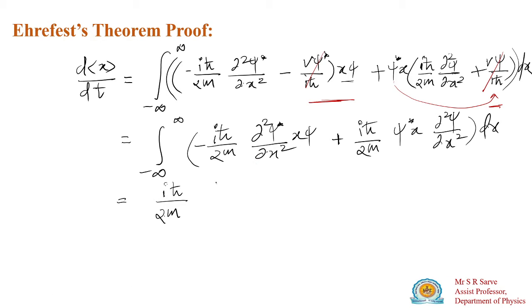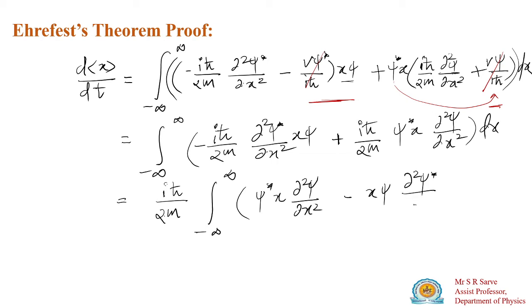This can be written as integration from minus infinity to plus infinity of psi star x d square psi divided by dx square, and the second quantity, I take x first, x into d square psi star divided by dx square, and its whole integration dx from minus infinity to plus infinity.